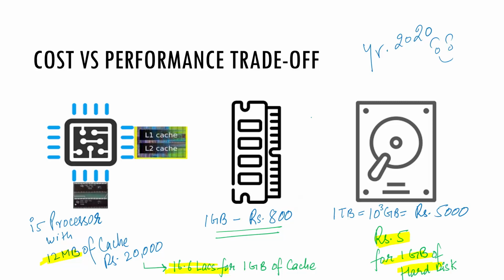If we try to convert the cost per gigabyte, then we can see that it is rupees 16.6 lakhs for the processor with 1 GB of cache, rupees 800 for 1 GB of RAM and rupees 5 for 1 GB of hard disk.